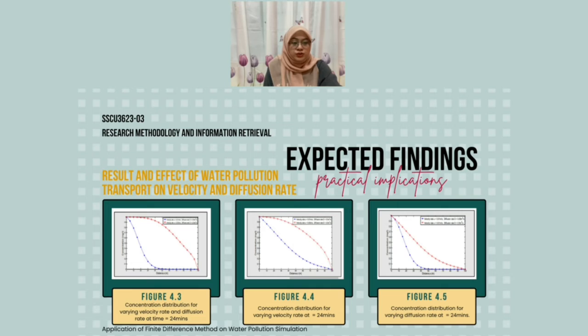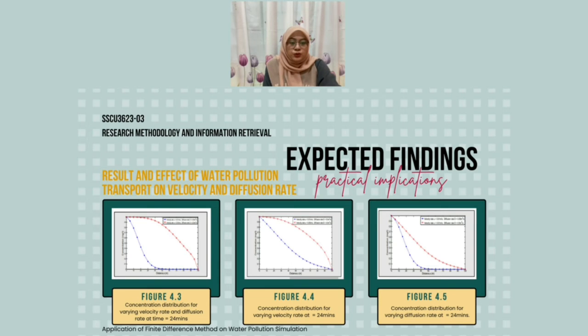Figure 4.4 shows the pollution concentration tends to spread faster when the velocity and the diffusion rate are high. Besides that, the concentration of pollutants also decreases as it travels further along the distance of a certain area. Figure 4.4 shows the concentration distribution for each velocity rate at 24 minutes. The velocity varies from 0.01 meter per second to 0.05 meter per second.